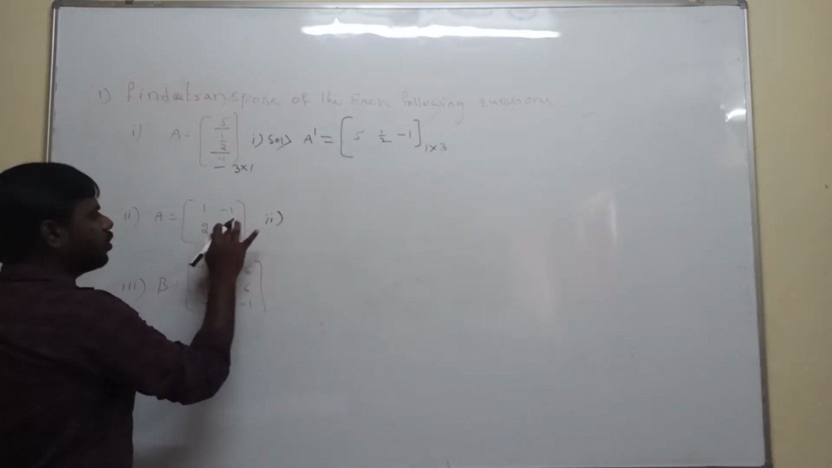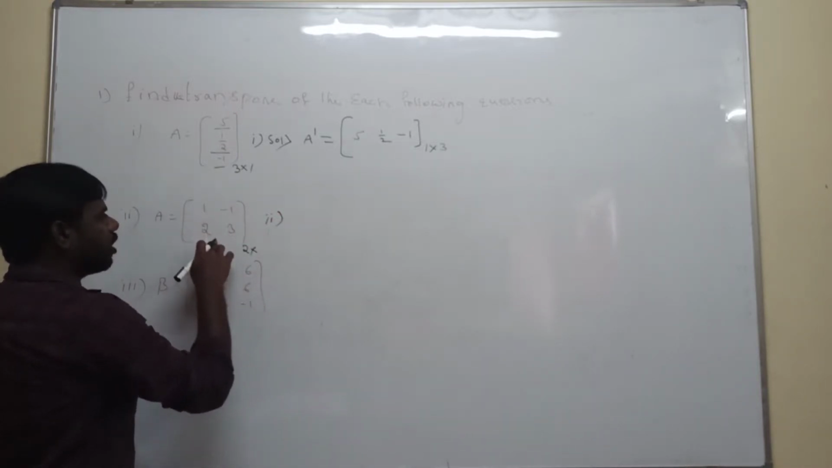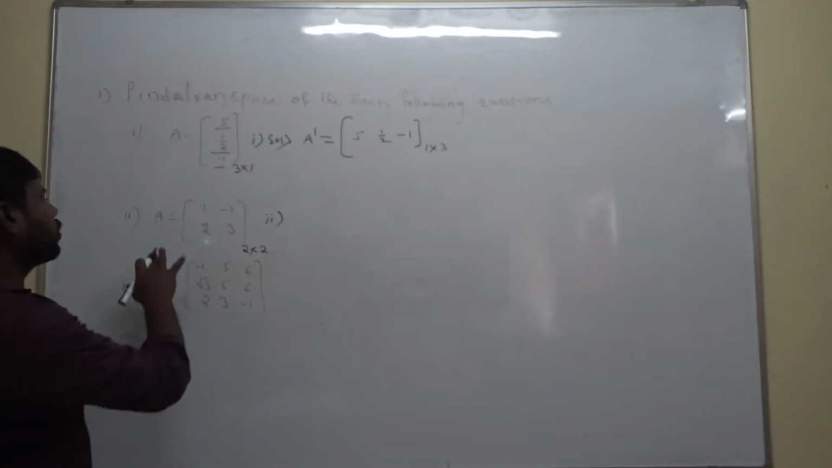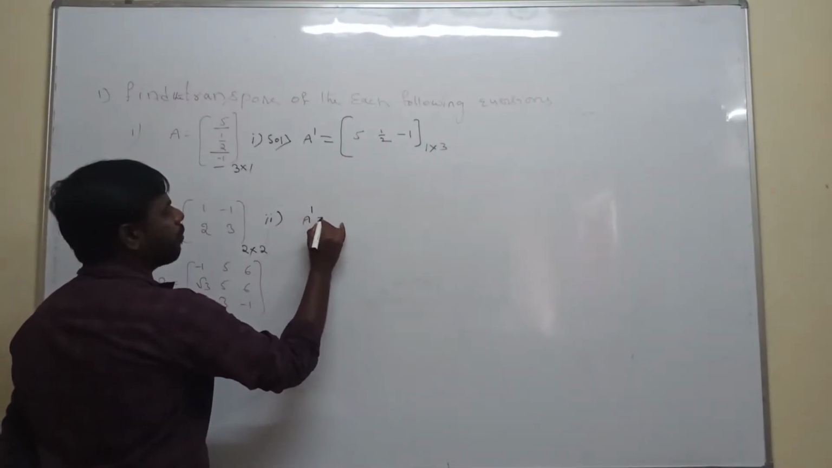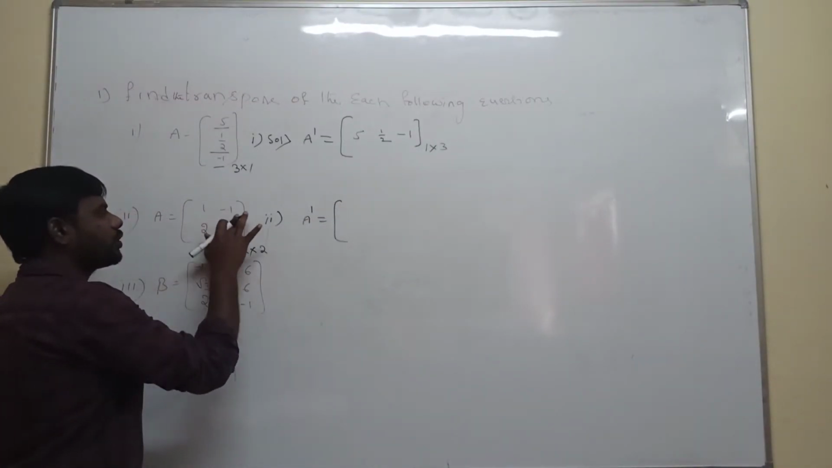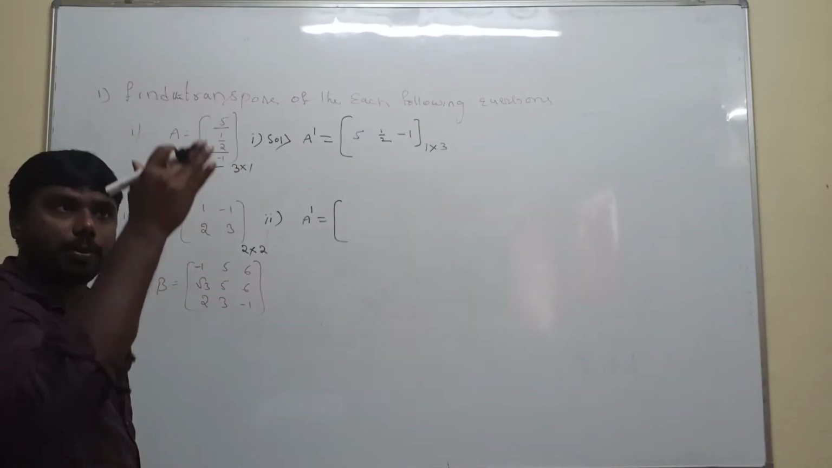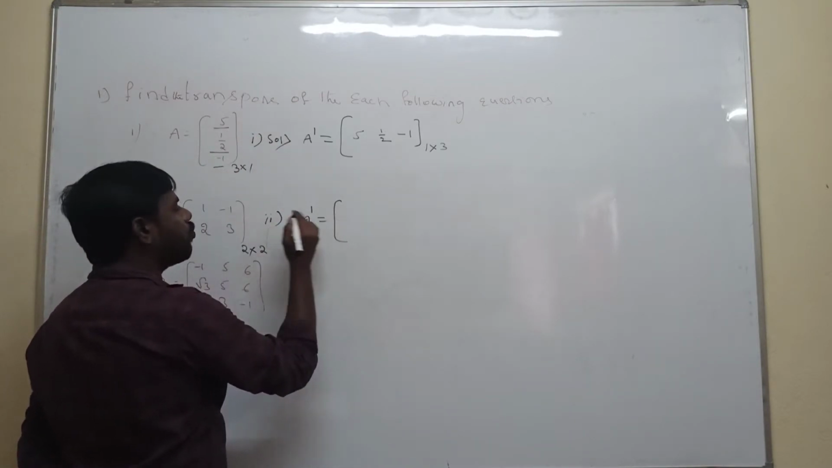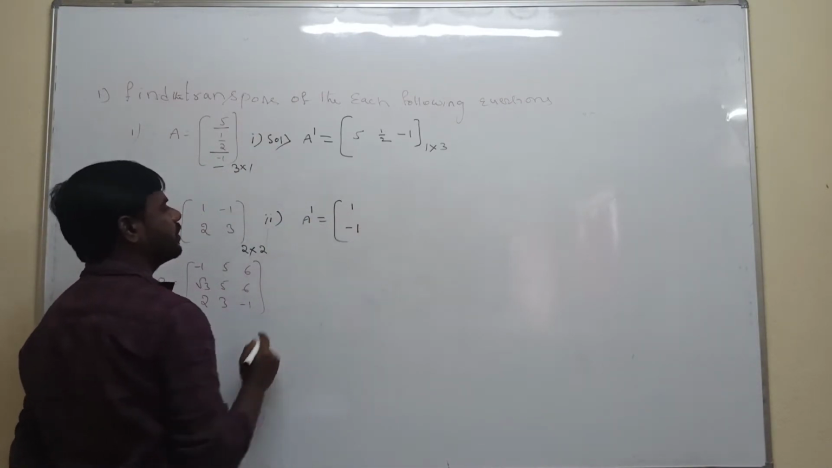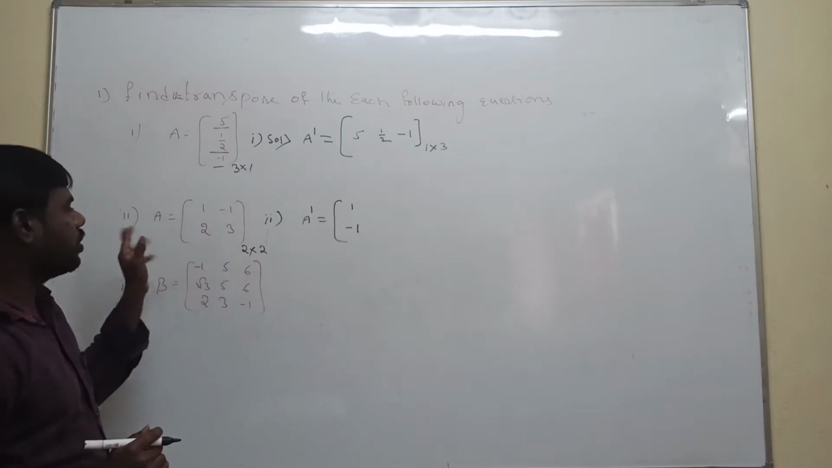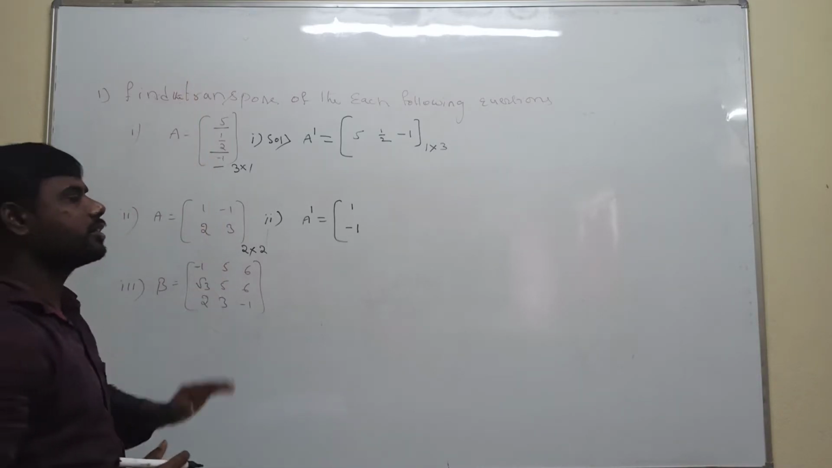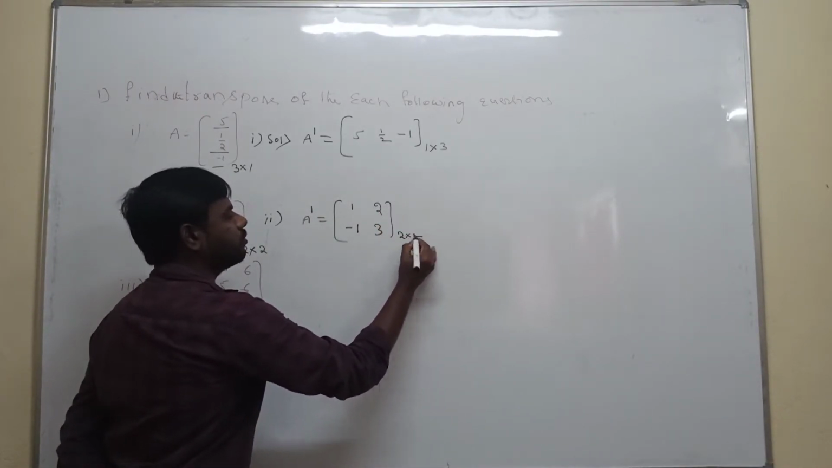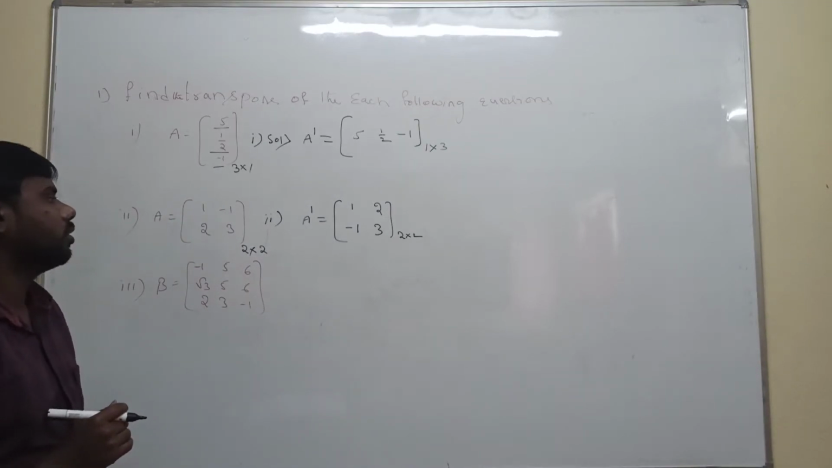What is the order of the matrix? How many rows? 2 rows. How many columns? 2 columns. That's why it is a 2 by 2 matrix, nothing but a square matrix. They are asking to calculate the transpose. The first row is replaced with the first column. The first row elements are 1, minus 1, and we write them as the first column. Next, 2, 3 is the second row, replaced with the second column. It is the transpose of the matrix.